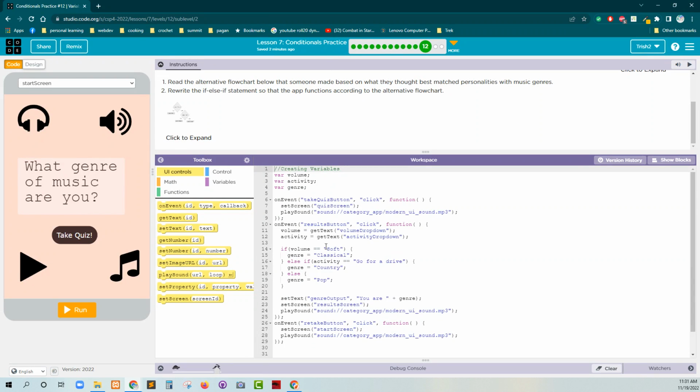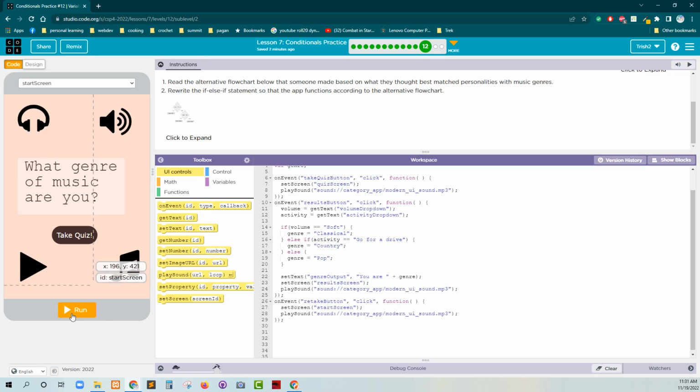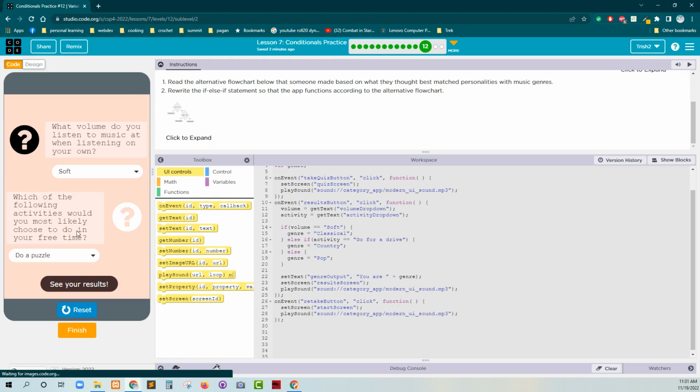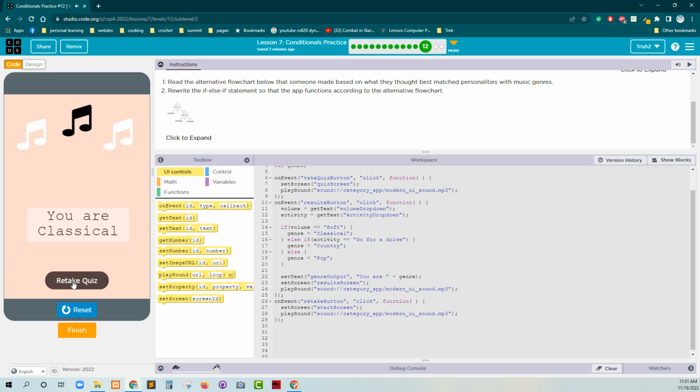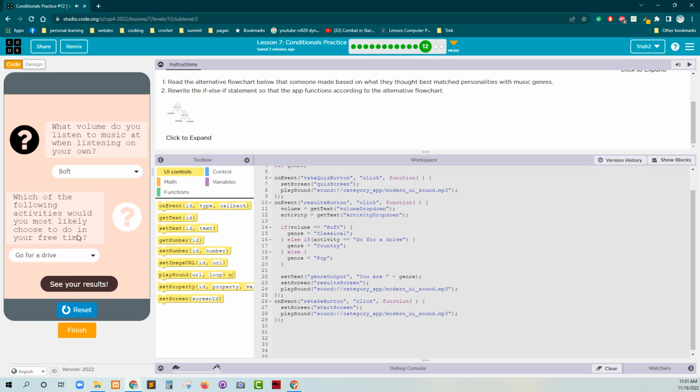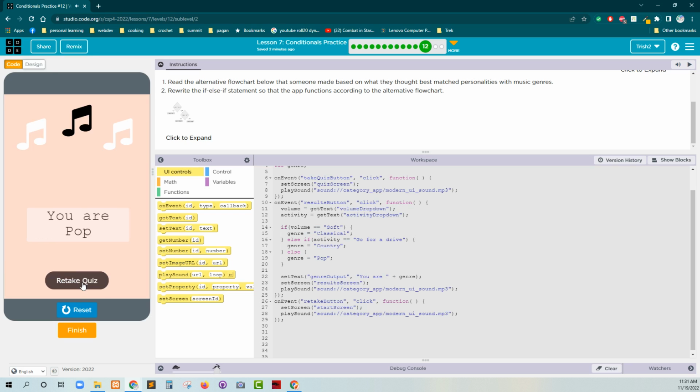All right, well, there's a couple of different ways we can go about this. Let's take a quick look at what we've got right now. Run, take quiz. Soft, sure. Do a puzzle, workout, go for a drive.